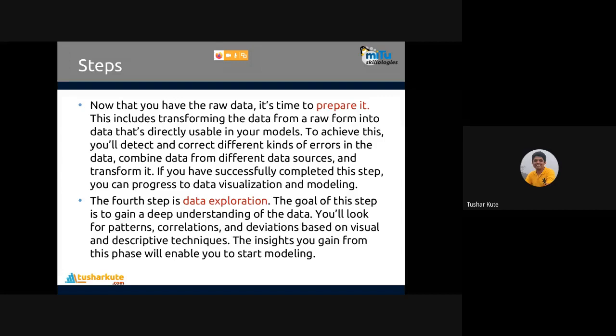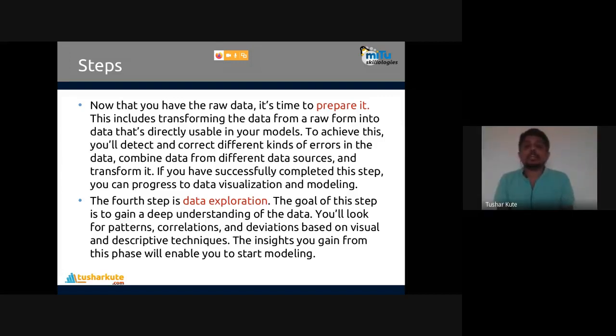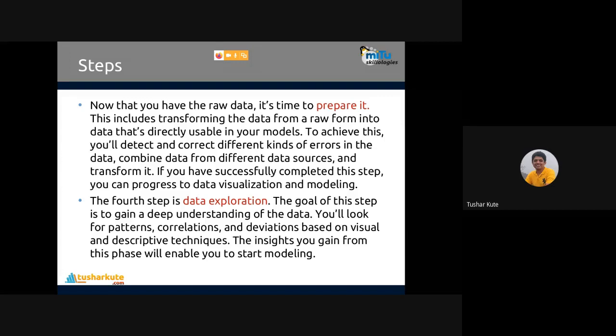If you successfully complete this step, you can progress to data visualization and modeling. So this step is very, very important. Actually, many sub steps are present under data preparation, data transformation also. The fourth step is exploratory data analysis, that is called data exploration. Identify the patterns present in the data.